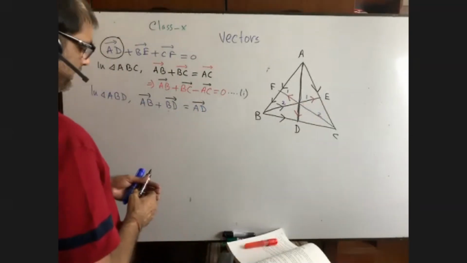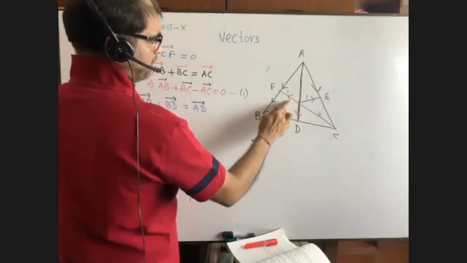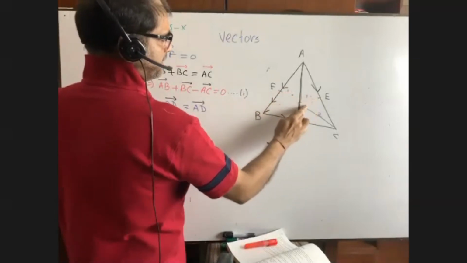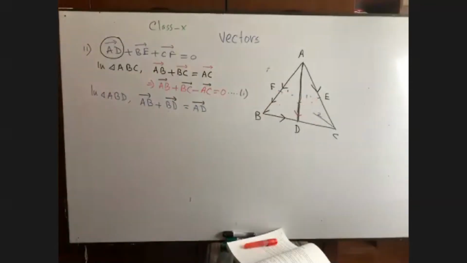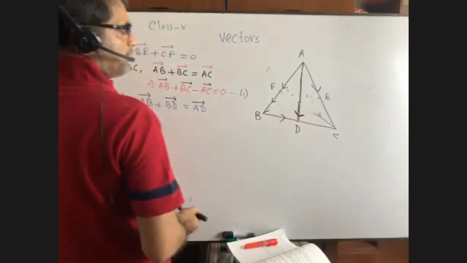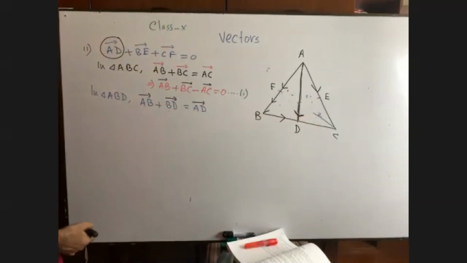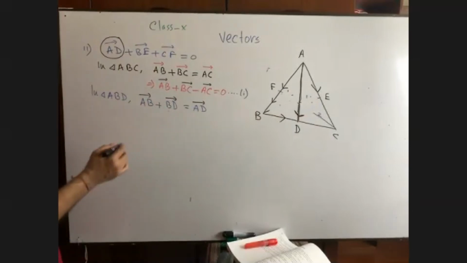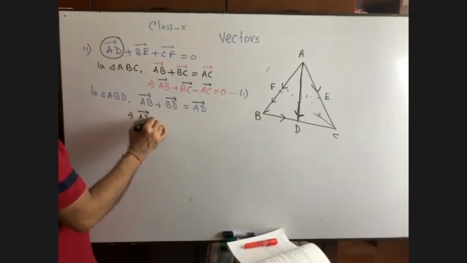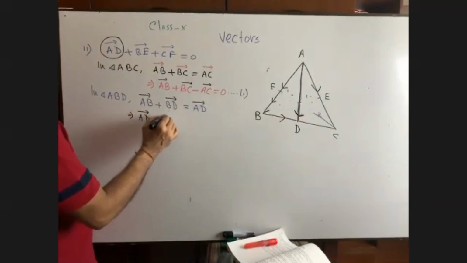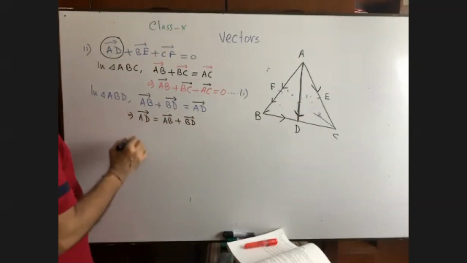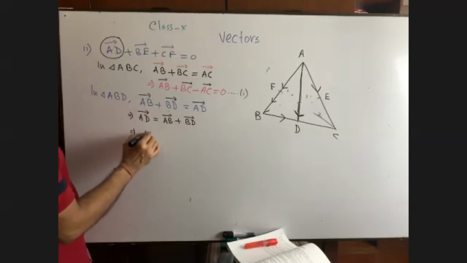Suppose this is the triangle ABD and nothing is given there. Then we can write AB plus BD equals AD. Now we have to find AD, so AD is equal to AB plus BD. Now let me know about BD.